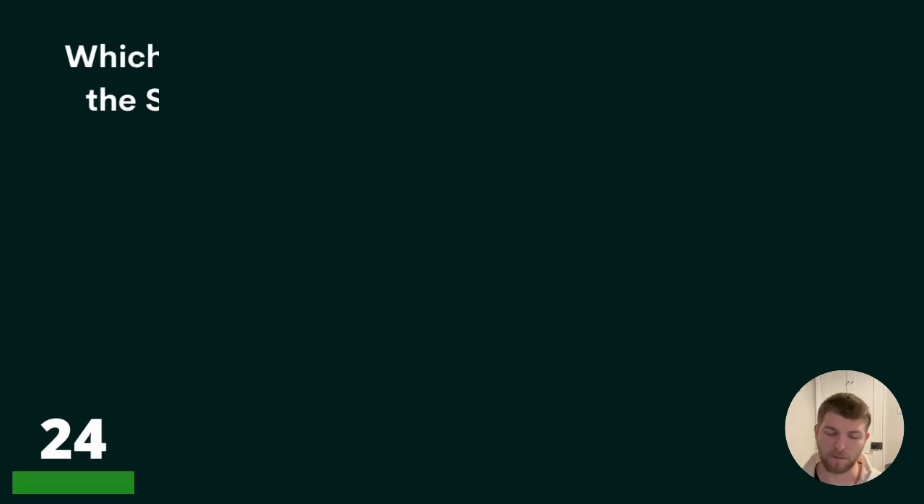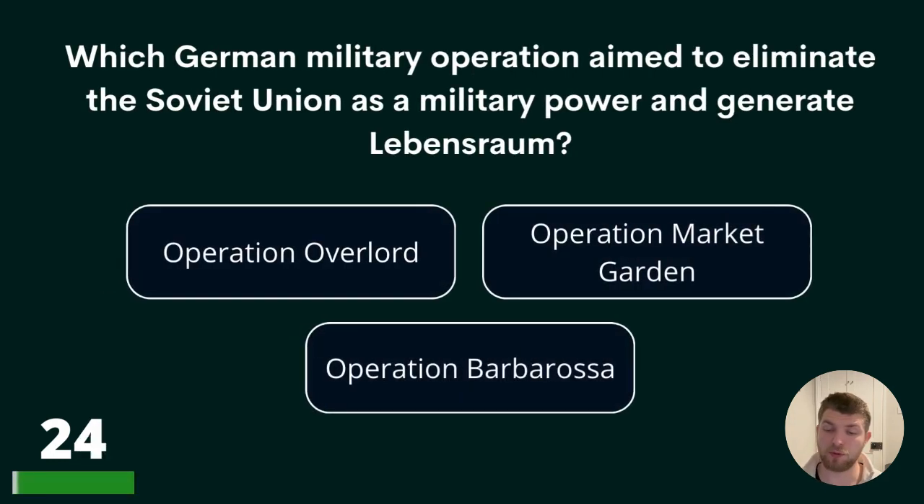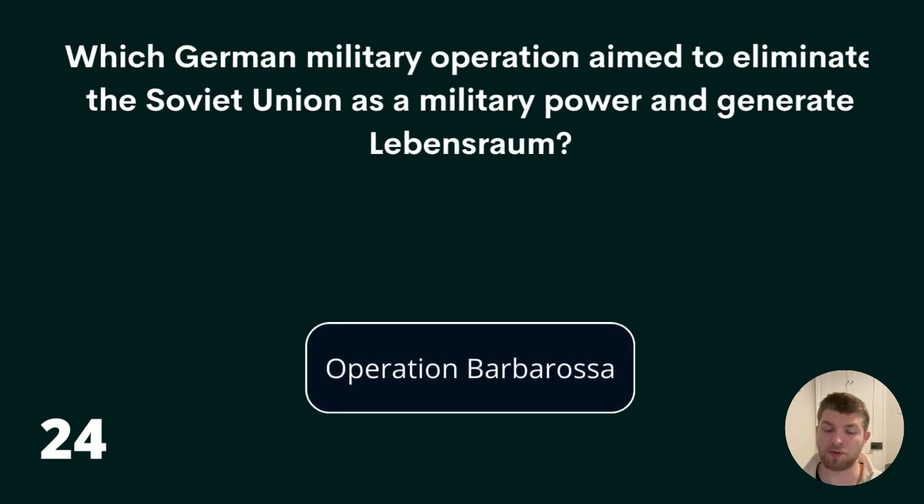Question 24. Which German military operation aimed to eliminate the Soviet Union as a military power and generate Lebensraum? Operation Overlord, Operation Market Garden, or Operation Barbarossa? The answer is Operation Barbarossa.